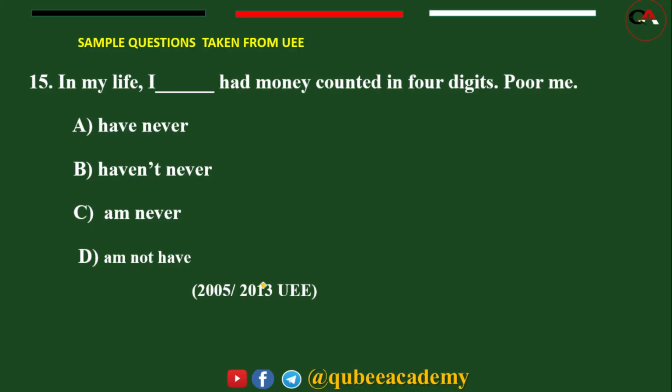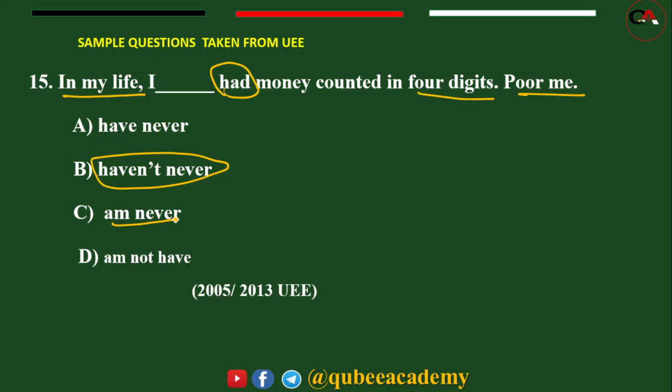Question number 15. In my life indicates experience. In my life, I blank had. The verb is given here. Look, I have never had. I haven't never. We can't use two negatives together here. Be mindful, always. Don't use two negatives together. Haven't is negative, never is negative.